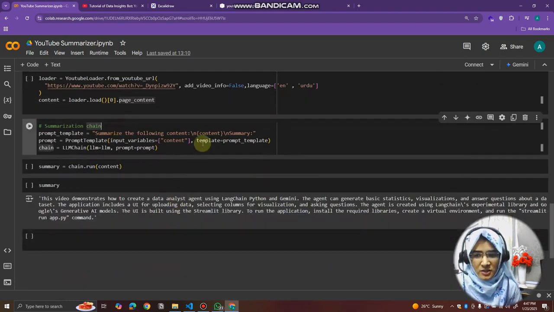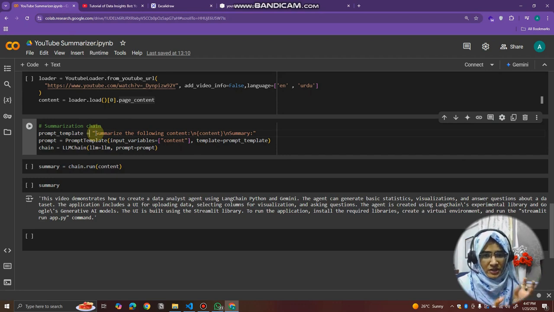Then we have this prompt template. As I already said, with the prompt template we have to provide the prompt along with the content that we get from the YouTube loader. So here we have the prompt template, and from it we are giving input variables. The input variable is the content of the video that we get from the YouTube loader.